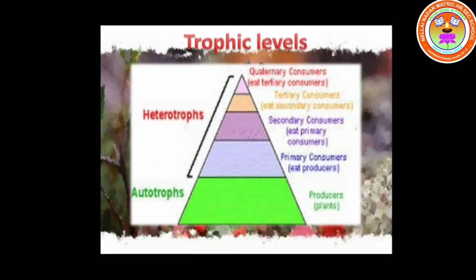Animals that eat the secondary consumers, they may be mostly predators, okay, or the tertiary consumers. So what are tertiary consumers? Animals that eat the secondary consumers are called the tertiary consumers. There may be even large predators that eat tertiary consumers, and they are called quaternary consumers. Each of these levels in the food chain is called a trophic level.